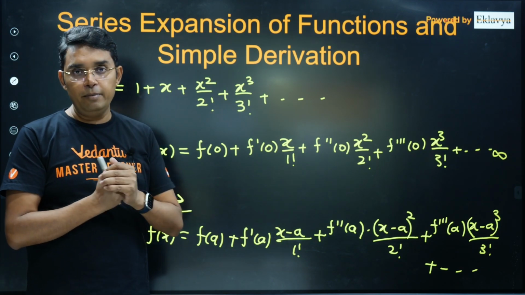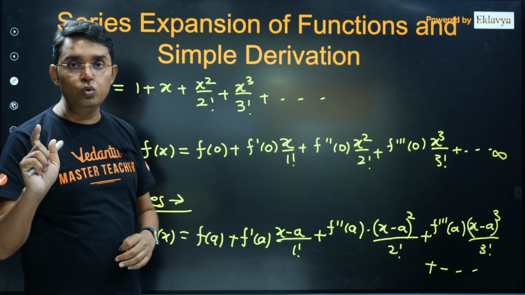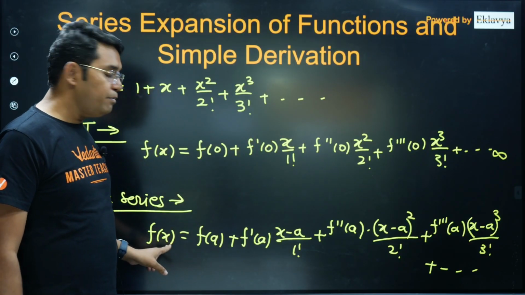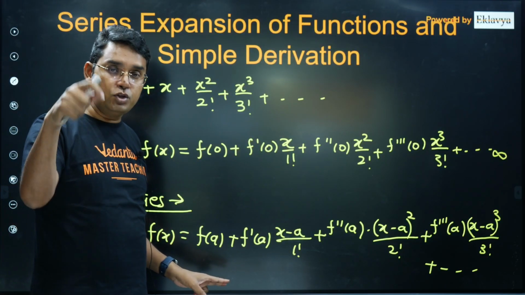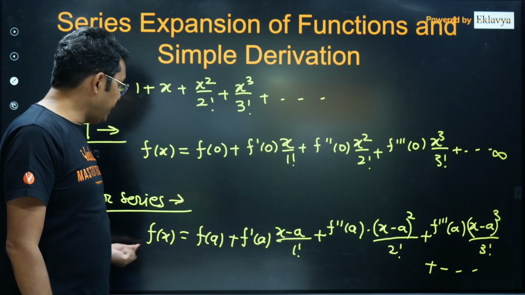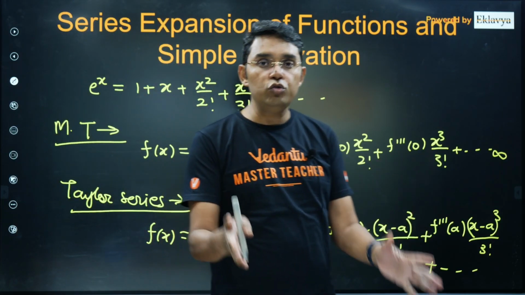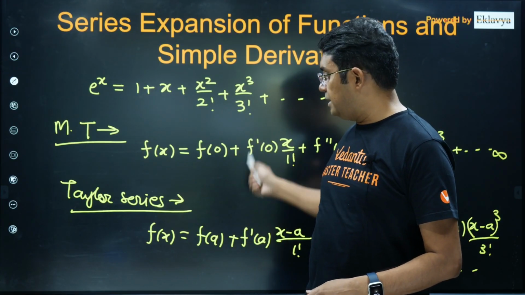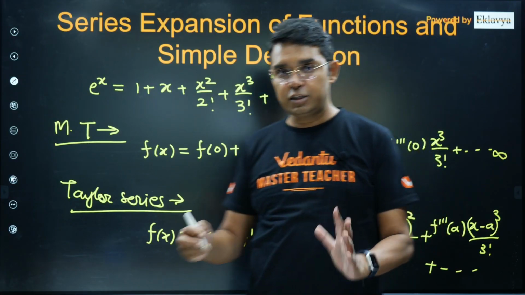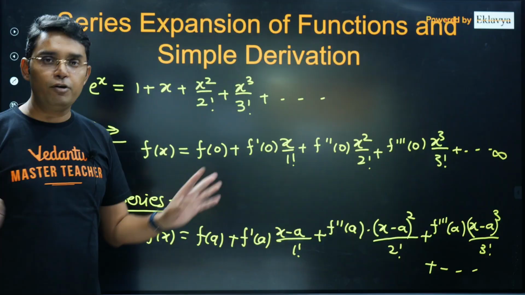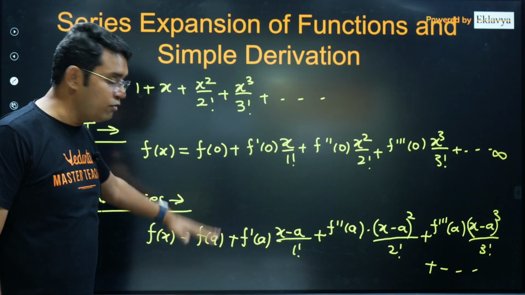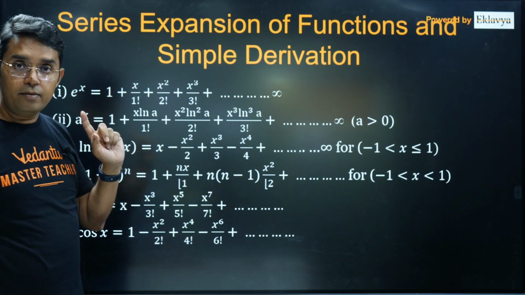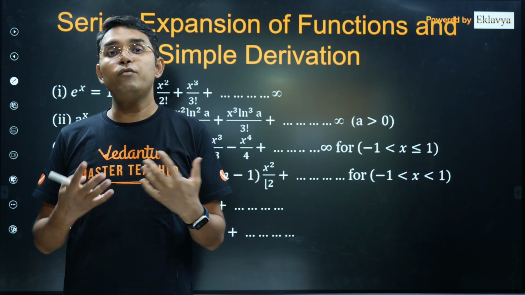Suppose your question is of a limit where x is tending to 2. Then I think the Maclaurin series may not be useful, but this may be useful. If your function is becoming 0 at x equal to 2, then writing your expansion about 2 will be more useful than Maclaurin theorem. So this is the first idea to have your expansion. This will work for every function, but they may not be as easy as we want.